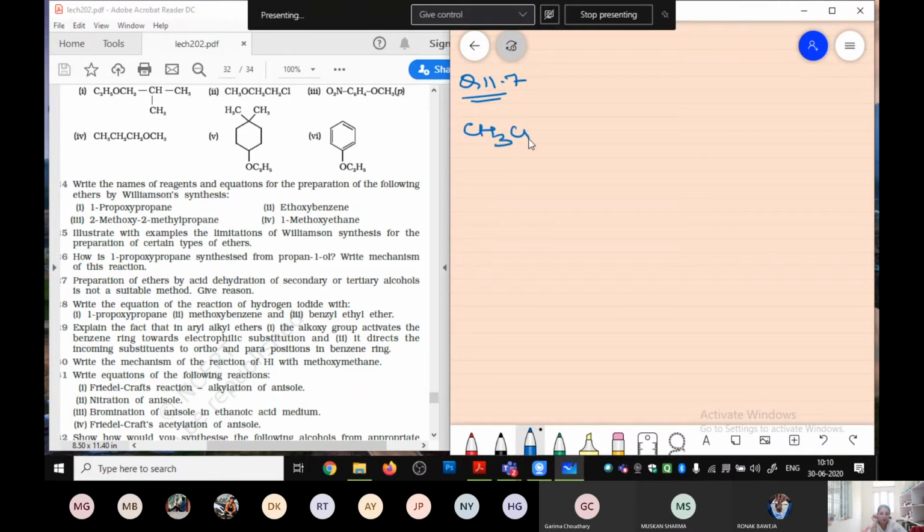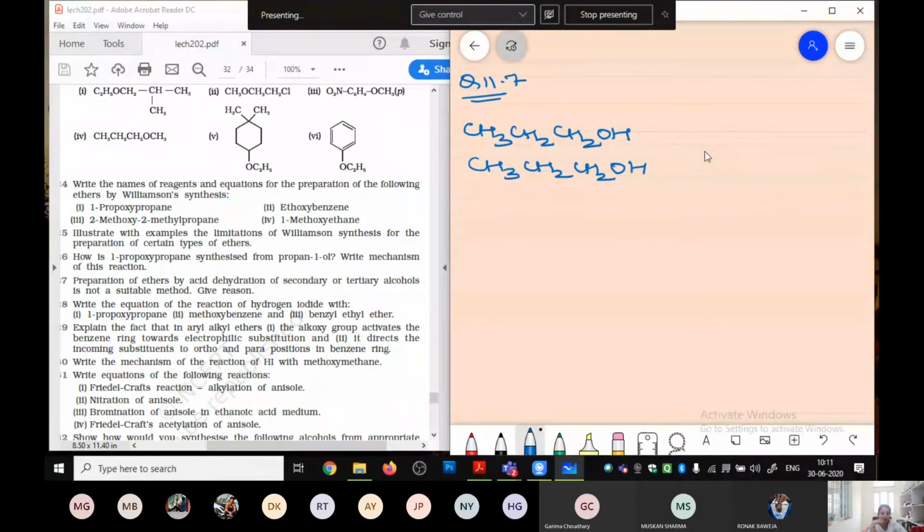I have taken CH3CH2CH2OH. Okay, I just take two molecules of this. It is your primary alcohol. Now, what is it saying? Acid dehydration means concentrated H2SO4 you require, and the temperature condition is 140 degrees Celsius.